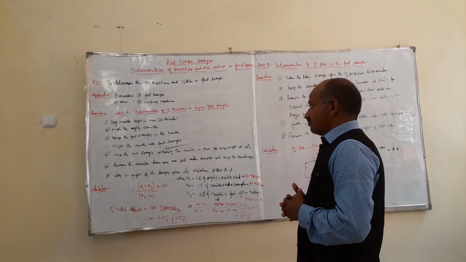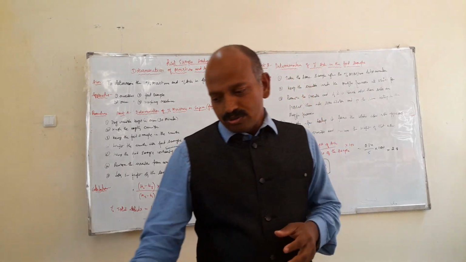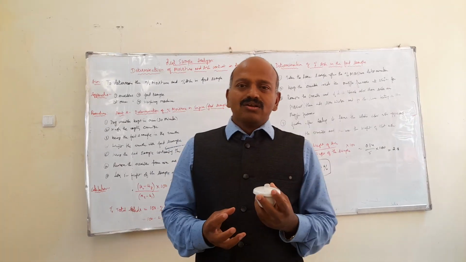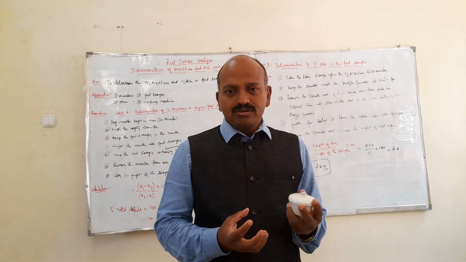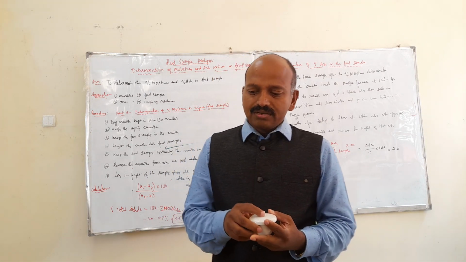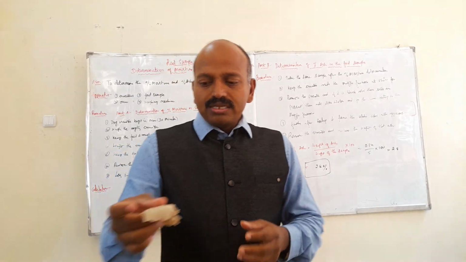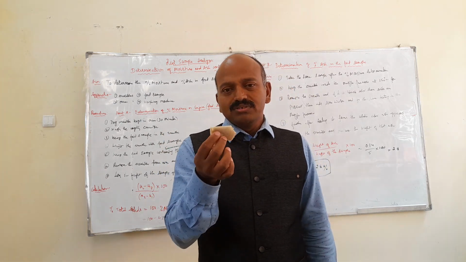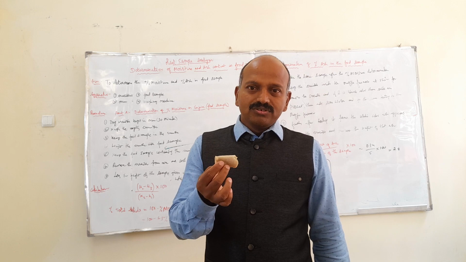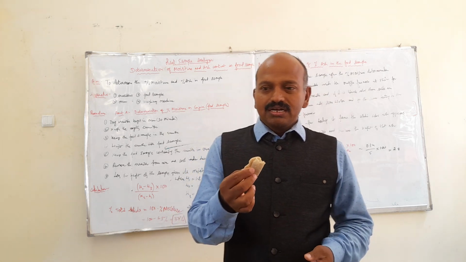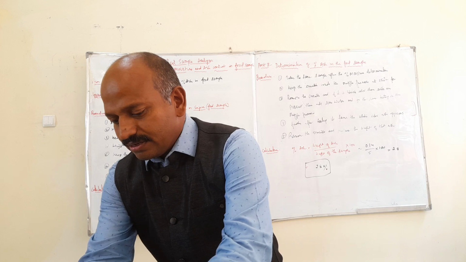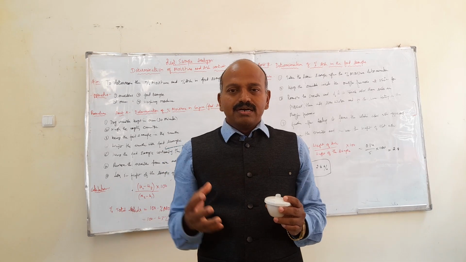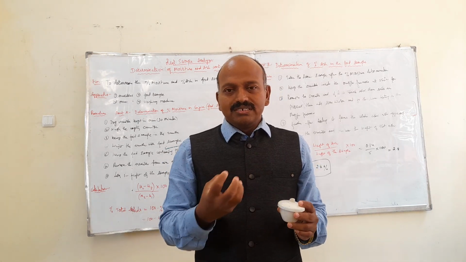Coming to the procedure now. First we have to take the dry crucible. This is the porcelain crucible. It should be kept in the oven for some time to make it dry. Then weigh the empty crucible and note down the value. Now take the food sample. This is the food sample that is available in Ethiopia, Injera. Approximately take 5 grams of this sample. This is a local food. Take this Injera, keep it in the crucible with the lid, and weigh it again.